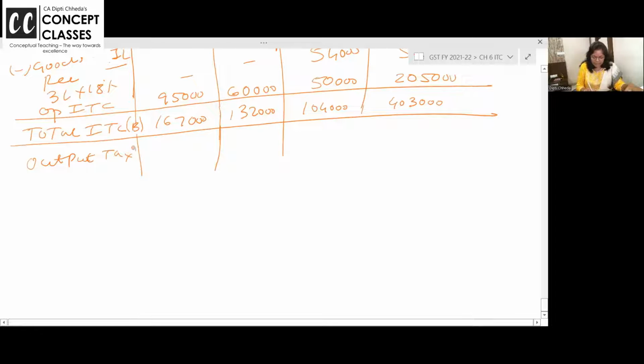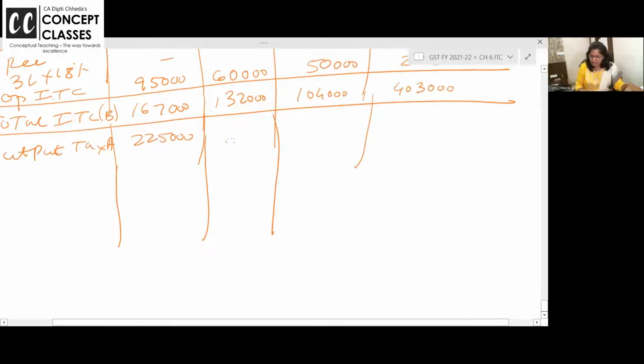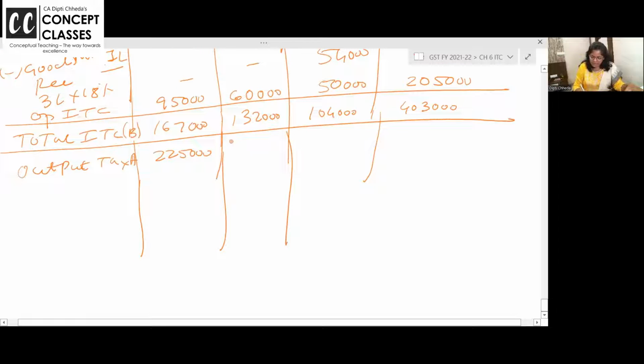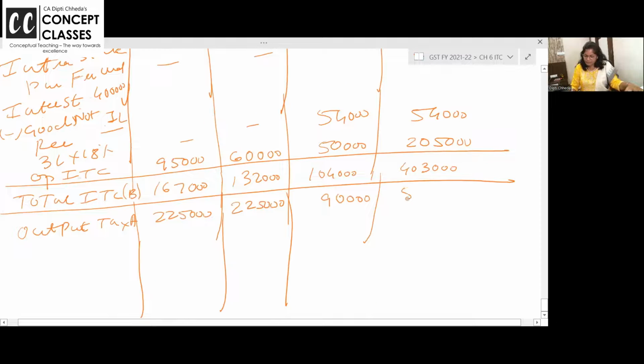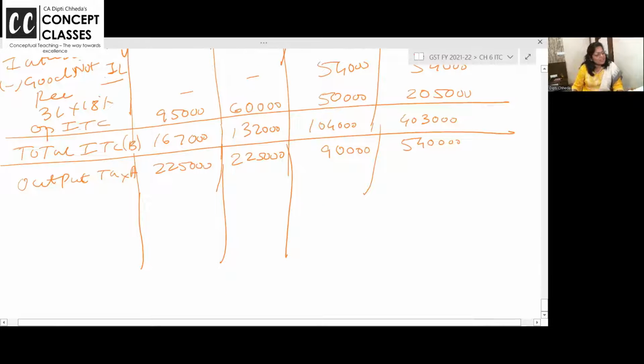Output tax A वाला we need to copy again. 2,25,000 CGST. 2,25,000 is the SGST. 90,000 is this. And total. Are you all with me? Now, वैसे their input tax credit is only 4,03,000, तो कुछ ना कुछ तो tax pay करना पड़ेगा.